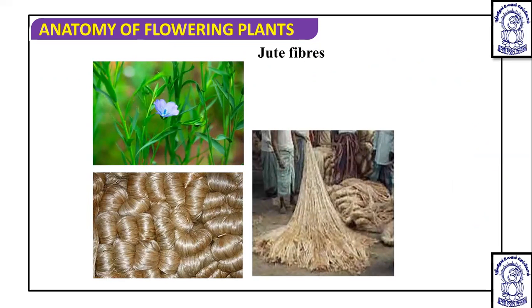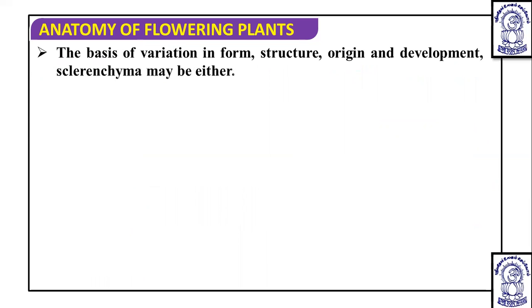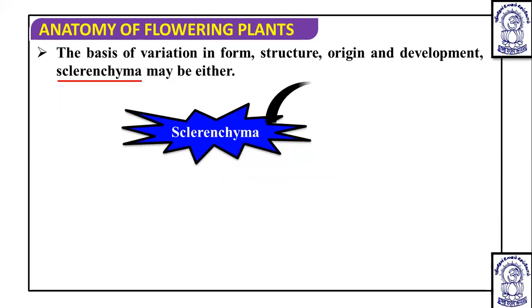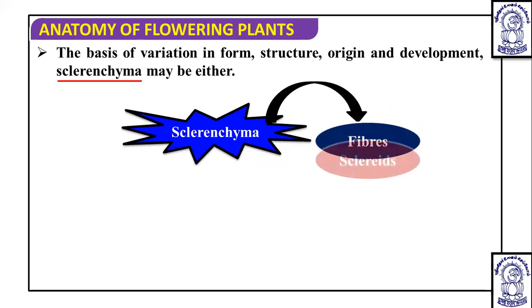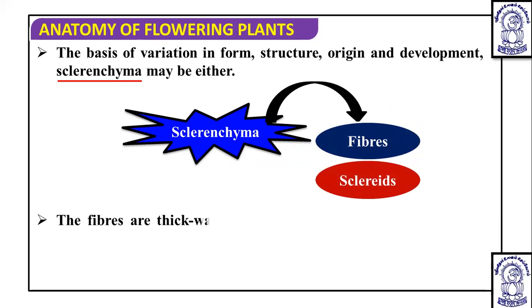Now jute fibers, hemp and flax, mainly these jute fibers are also one type of sclerenchymatous cells, sclerenchymatous fibers. We'll discuss that. On the basis of variation in form, structure, origin, and development, sclerenchyma is of two types: sclerenchymatous fibers and sclereids.